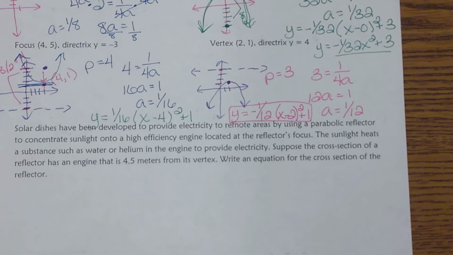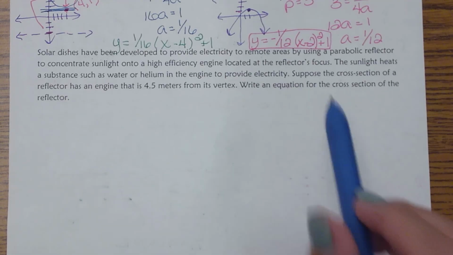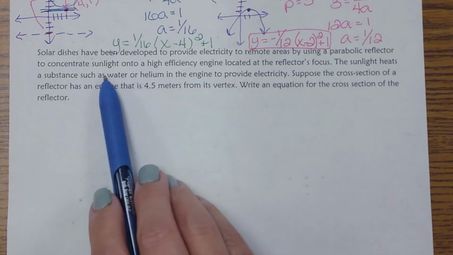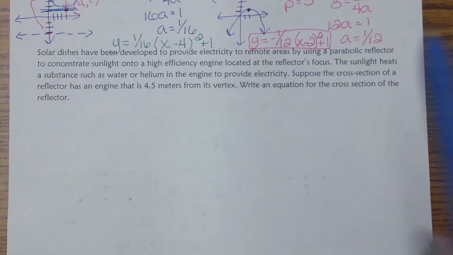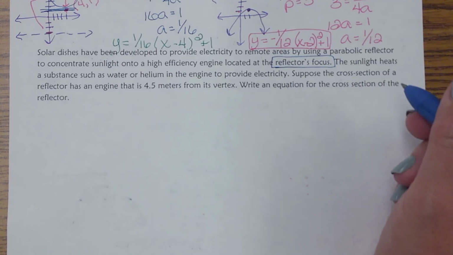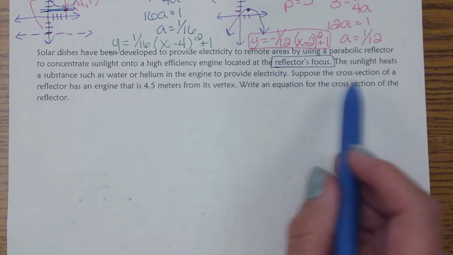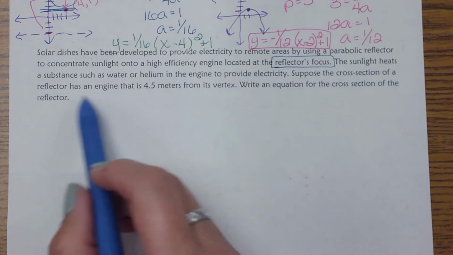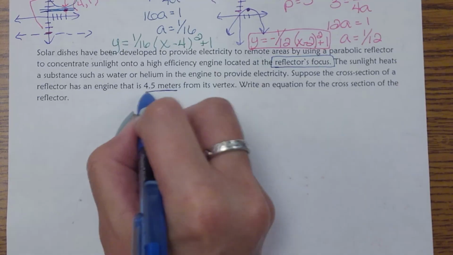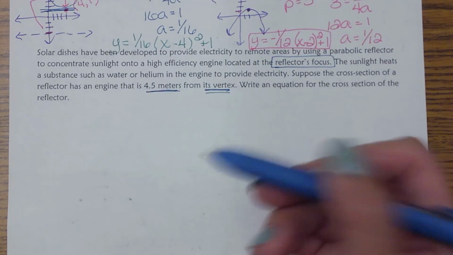Okay? Last thing, we're going to look at a word problem. Again, it's the same concept. It's just putting it into more words. So this one is you're talking about solar dishes. You're talking about, right here, it says to concentrate sunlight onto a high efficiency engine located at the reflector's focus. So that is a key word right there. The sunlight heats a substance such as water or helium and the engine provides electricity. Suppose the cross section of a reflector has an engine that is 4.5 meters from its vertex. So write an equation for the cross section of the reflector.